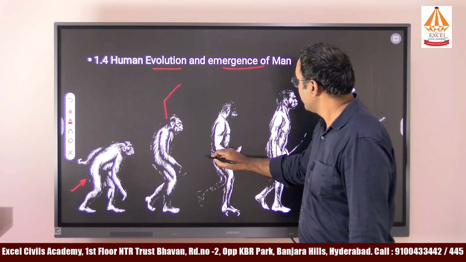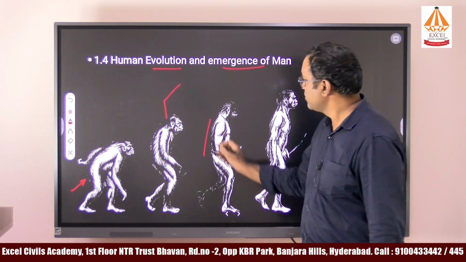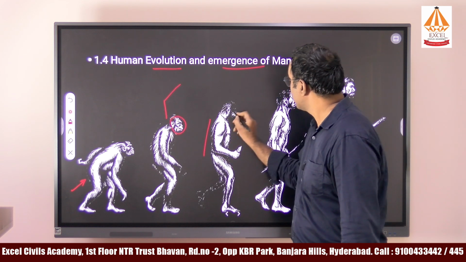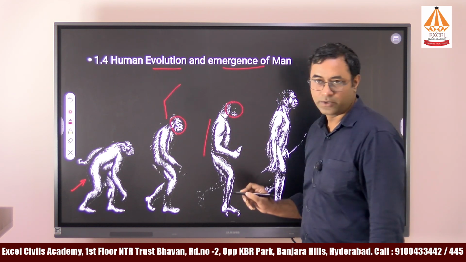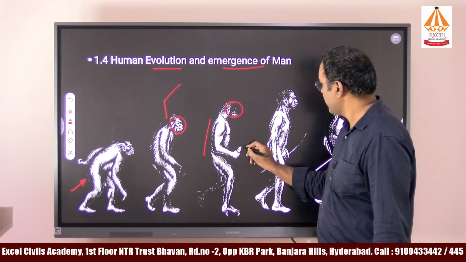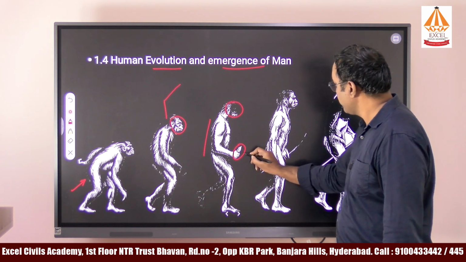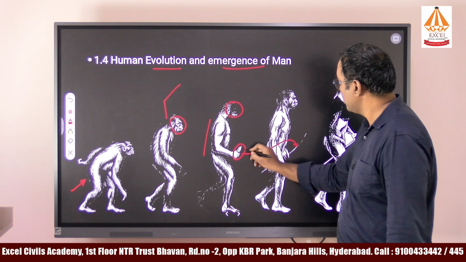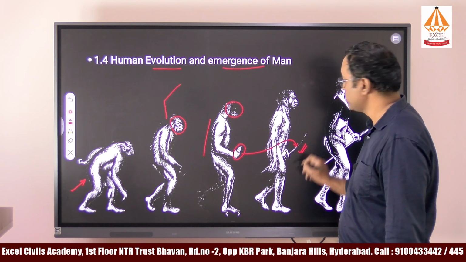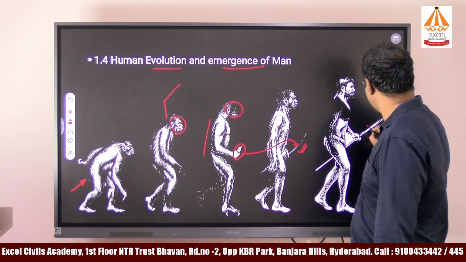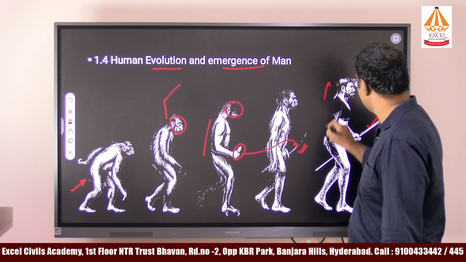After that they got an erect posture, and their facial structure changed. At the same time they started using tool typologies, and the tool typology kept changing. If you can see here, stone tools are used, here bow and arrow is used, and another metal is being used by the modern man.